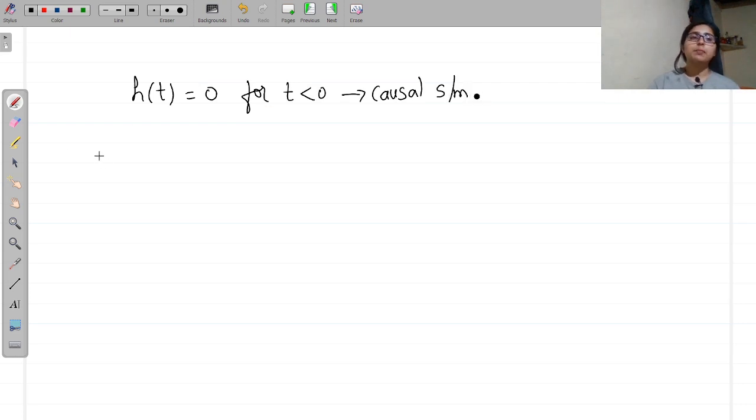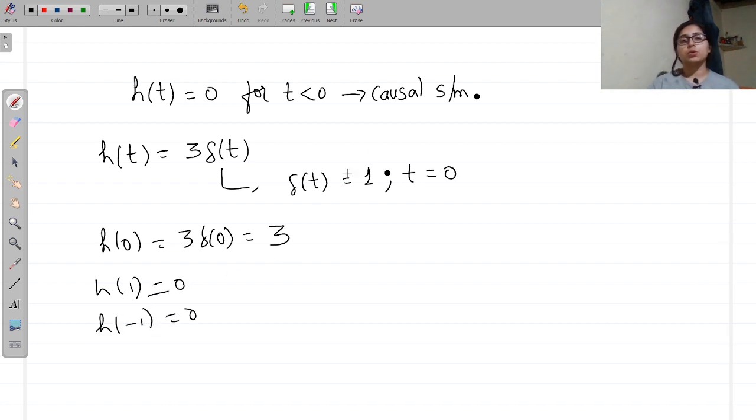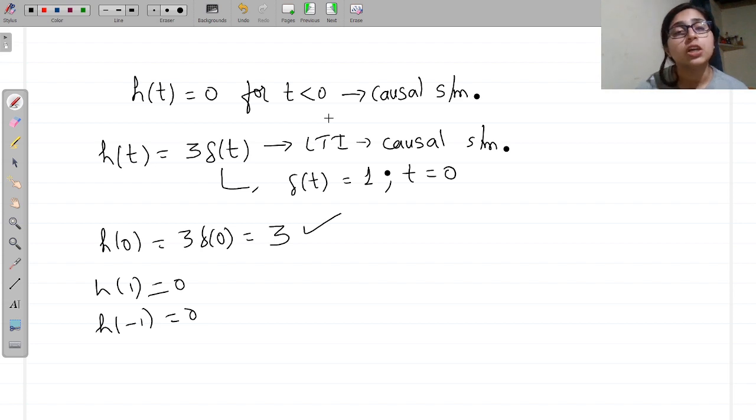Okay, so for example, I will give you h of t is equal to 3 delta of t. You know delta of t is equal to 1 when t equals 0. So h of 0 is equal to 3 delta of 0, which is equal to 3. h of 1 is equal to 0, h of minus 1 is equal to 0, everything else is equal to 0. So it is depending upon this value. So we can consider that the LTI system is a causal system. Okay, so this is how we are going to check for causality.